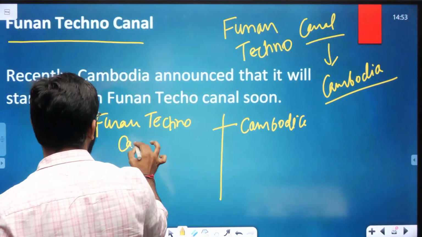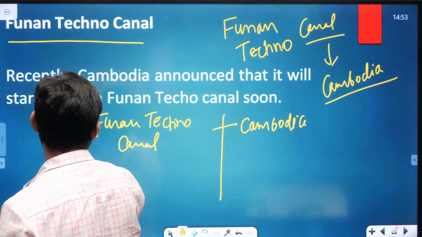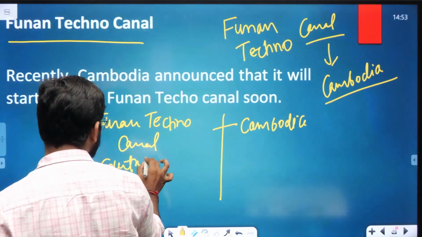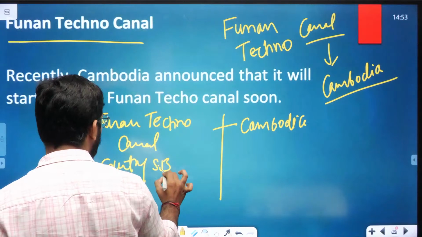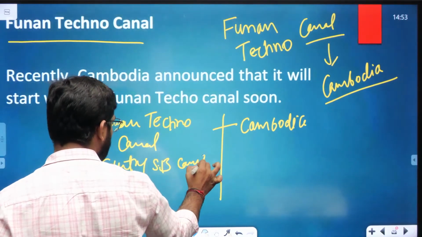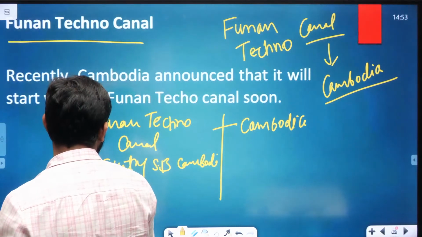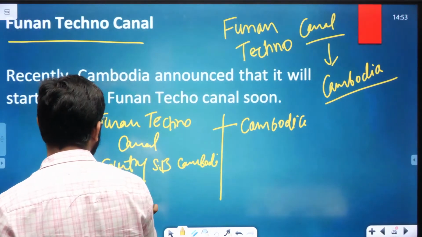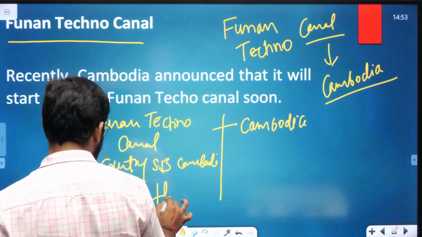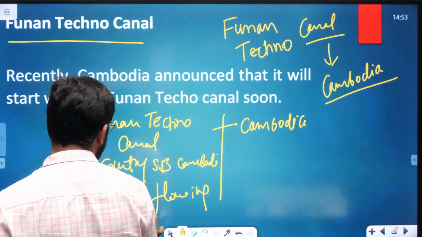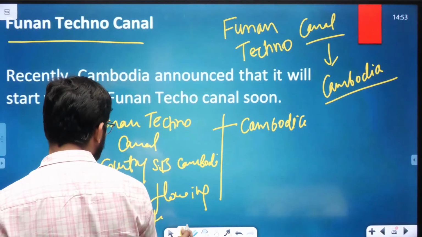Secondly, we will focus on the countries sharing a boundary with Cambodia. Third, the river flowing through Cambodia. It's a major river.